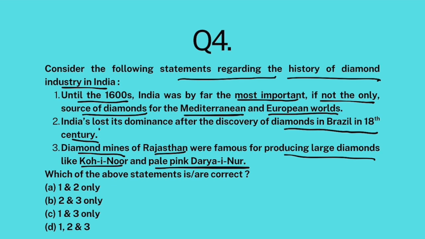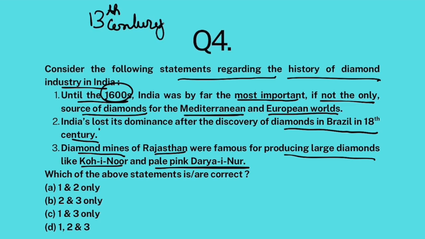So the thing is that until 1600s, many believed that India is the only source of diamonds, at least people in Mediterranean and European worlds. In fact, the famous traveler Marco Polo, 13th century world traveler, wrote that diamonds are only found in India. So until 1600s, India was pretty dominant as far as diamonds are concerned. So this is correct.